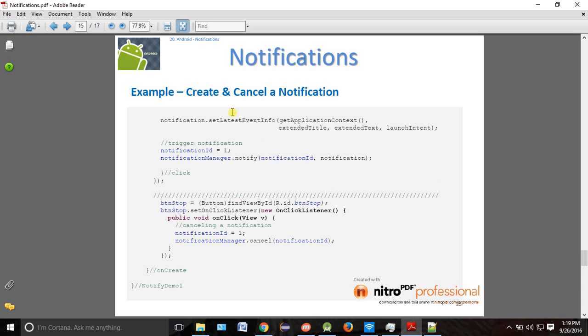One of the methods which you have already seen is set latest event info. I doubt this method because it is not available now. We have to go for some other method. If you are working with old Android, then you can use this set latest event info. Here you have to pass whatever data you need, pending intent also. Okay, and you have to pass this notification to your notification manager. Now notification manager will automatically invoke that particular notification on the top of your screen.